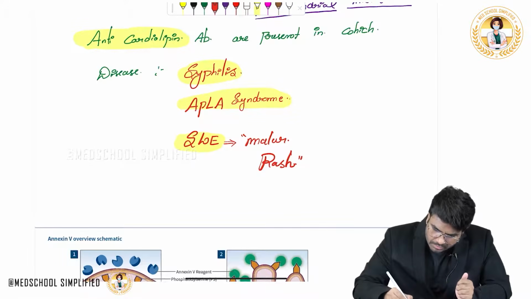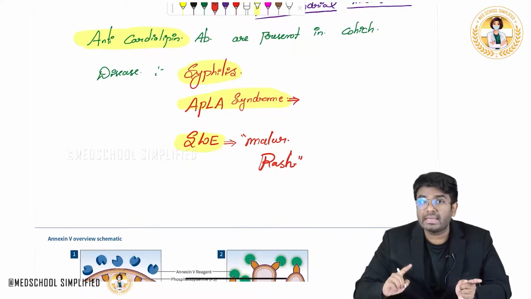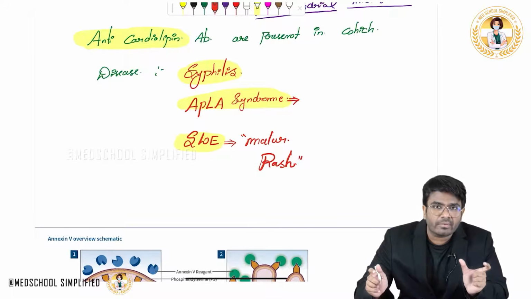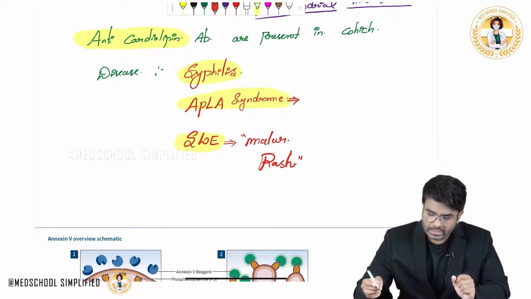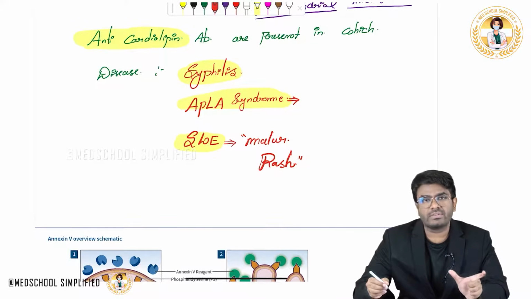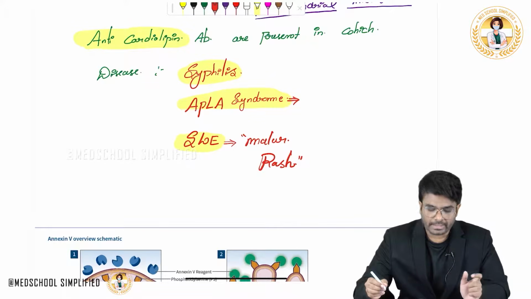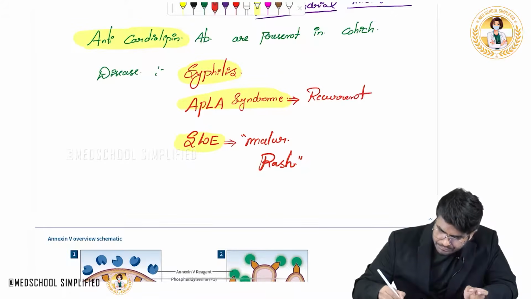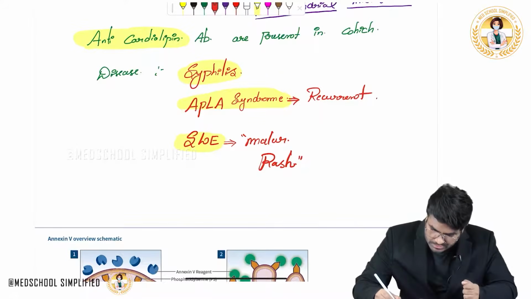And APLA syndrome, remember, means antiphospholipid antibody syndrome. And what is that phospholipid? Cardiolipin. See, if a person is suffering with APLA syndrome, especially females, this question will come in obstetrics. If a female is suffering with APLA syndrome, she is going to suffer with recurrent abortions.